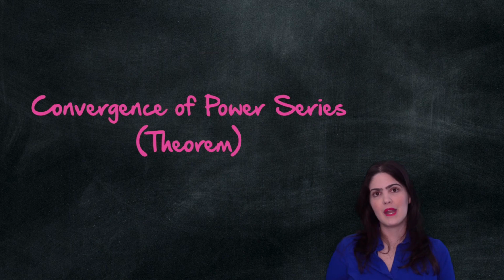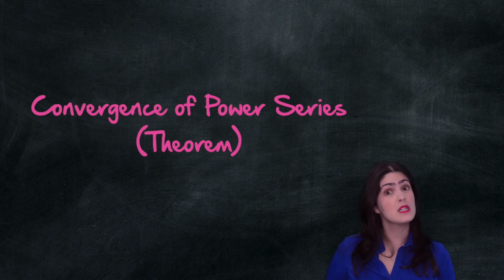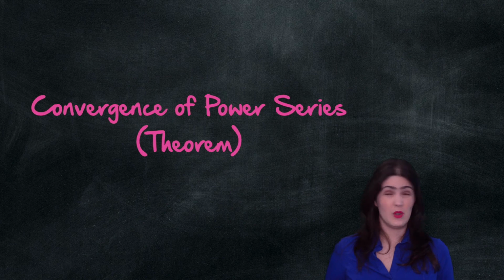It goes 2 units to the left of 0 and 2 units to the right of 0. And the same thing happened actually with the geometric series, right? It is convergent for x's in the interval -1 to 1. Again, it's centered at 0. 1 unit to the left of 0, 1 unit to the right of 0. Then, is this always going to be the case? Are these just the only possibilities, or is there anything else?